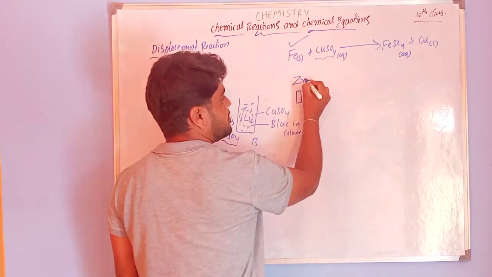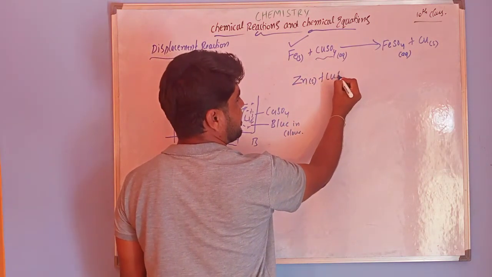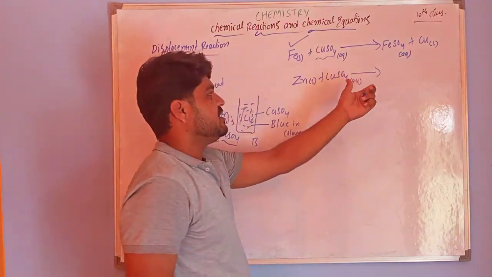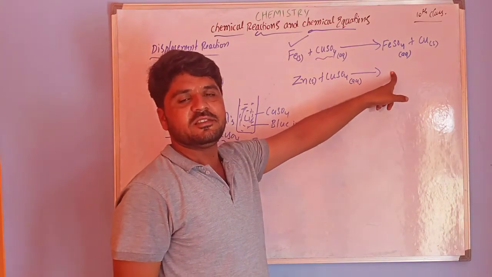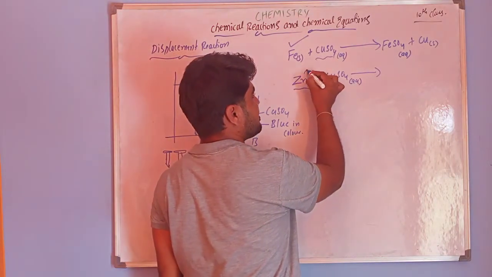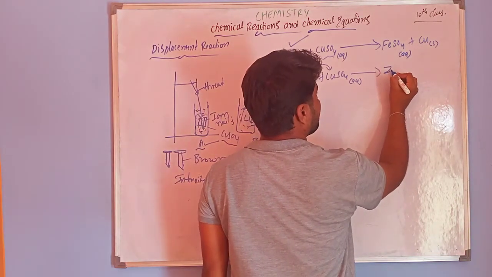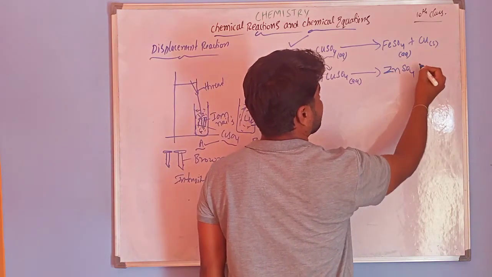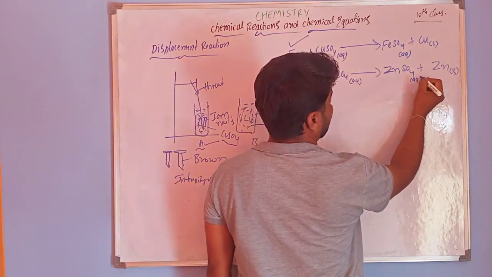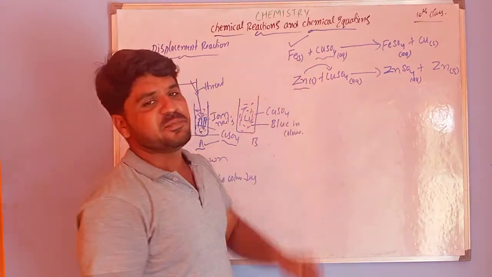When the zinc metal reacts with the copper sulfate, this is in aqueous states. So can you say what is the product in this reaction? Yes, zinc replaces the copper. So what is the product? Zinc sulfate, and Cu as a byproduct. This is also in aqueous states. Okay. These are the examples for displacement reactions.